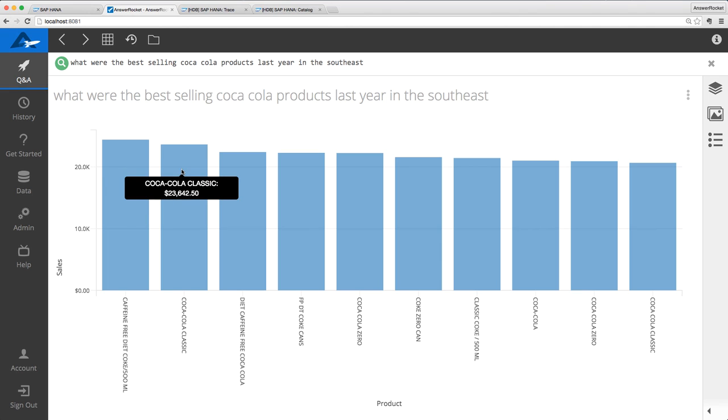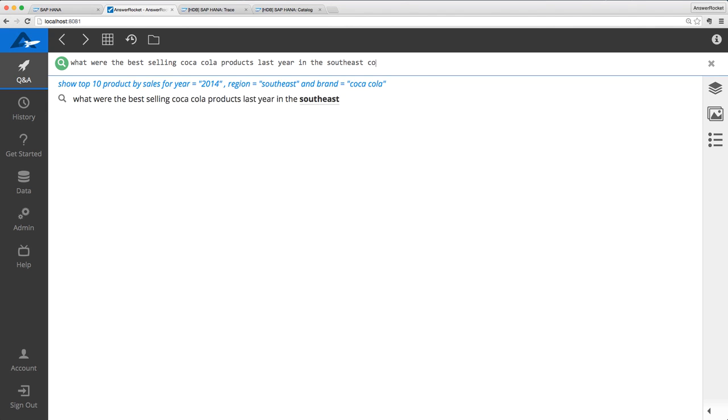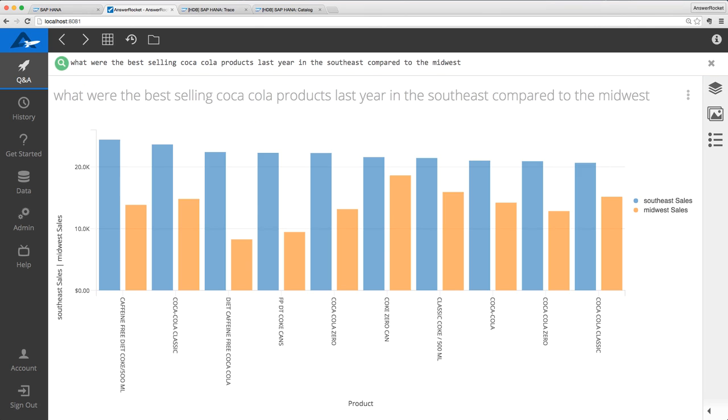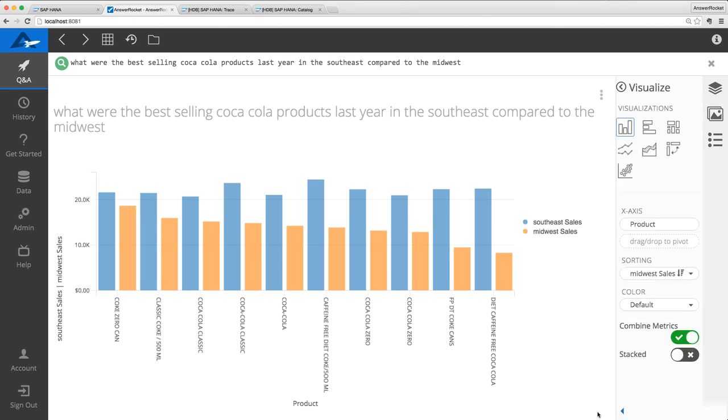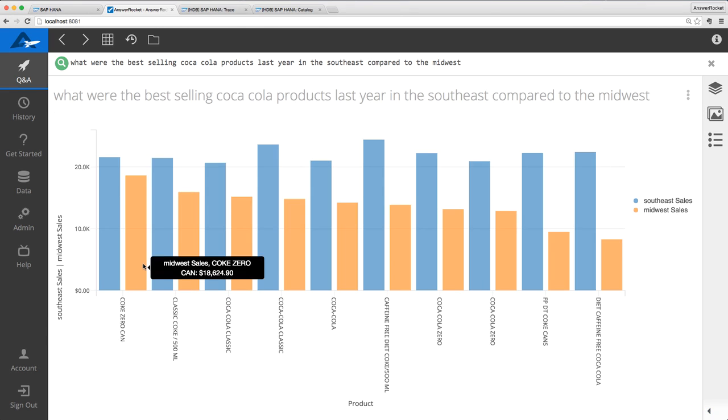I'd like to know how these products performed in a different region, so I will add, compared to the Midwest. This chart is sorted by sales for the Southeast. To change the sort order, I can go to the Visualizations panel and select the Midwest as the sort order. In the Midwest, Coke Zero was actually the best seller, followed by Classic Coke.